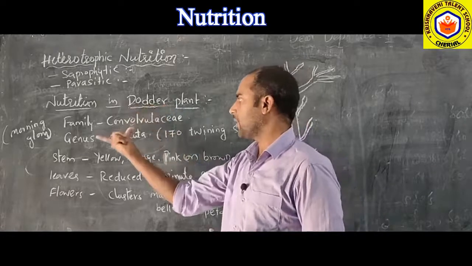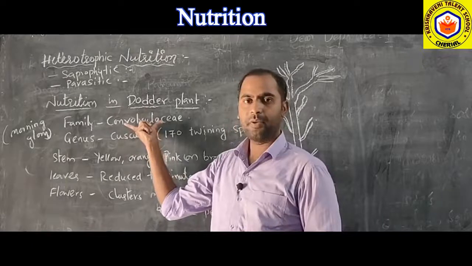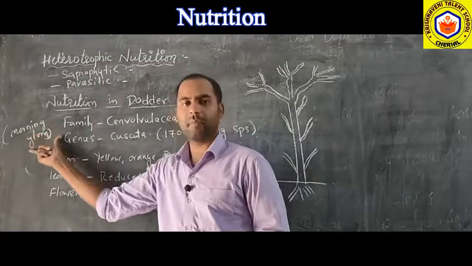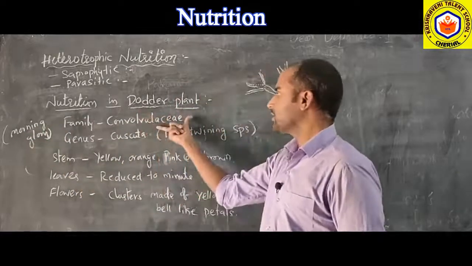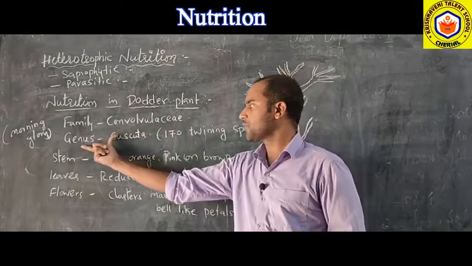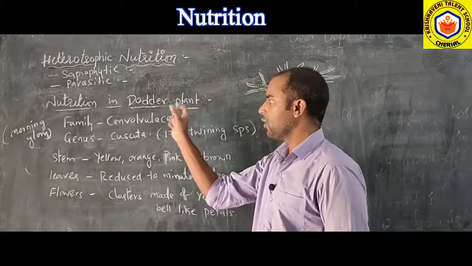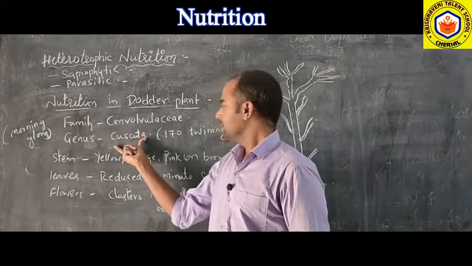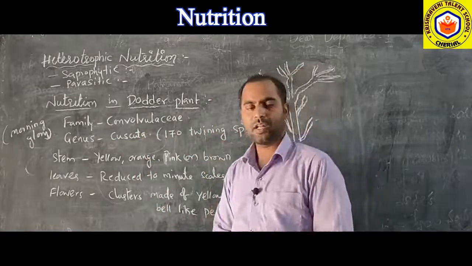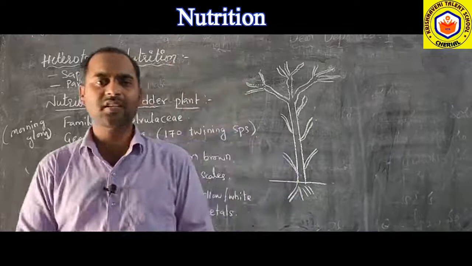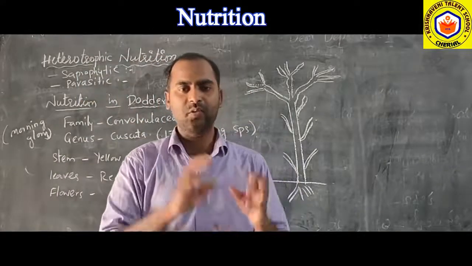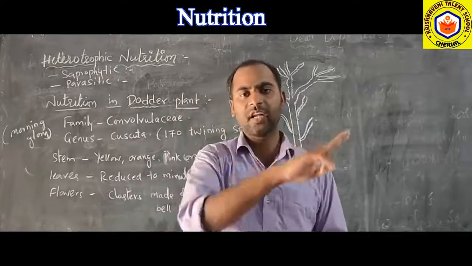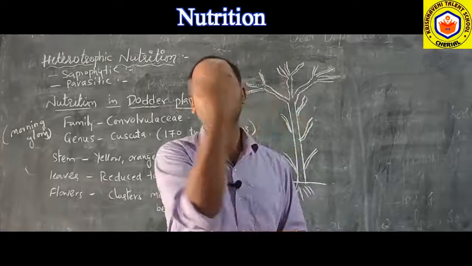It belongs to a family called Convolvulaceae, which is also called the morning glory family. In this Convolvulaceae family, the dodder plant belongs to a genus called Cuscuta. In this Cuscuta genus, there are 170 twining species. Twining species are creeping plants with a slender twining stem, which can creep and crawl around and twine around another plant.